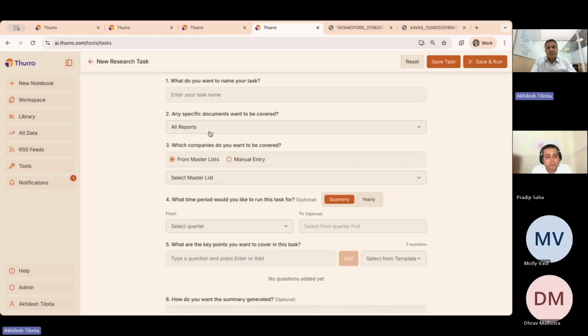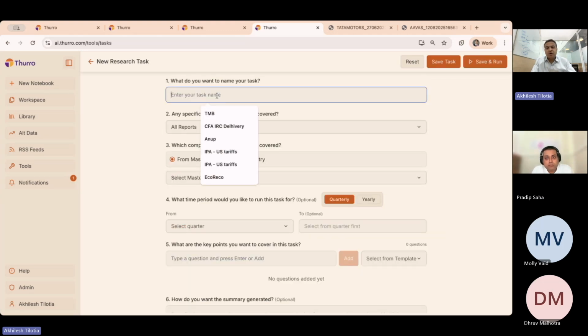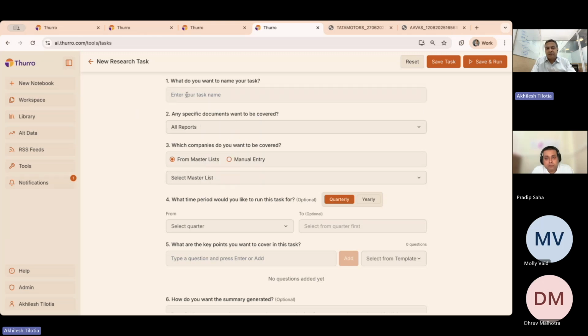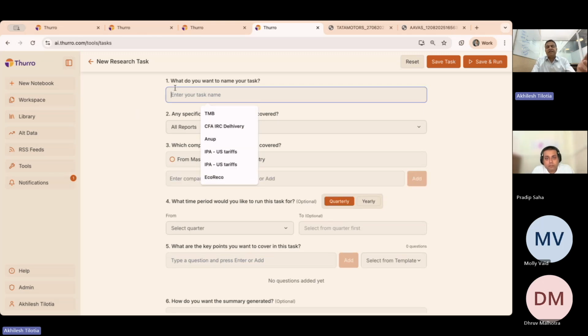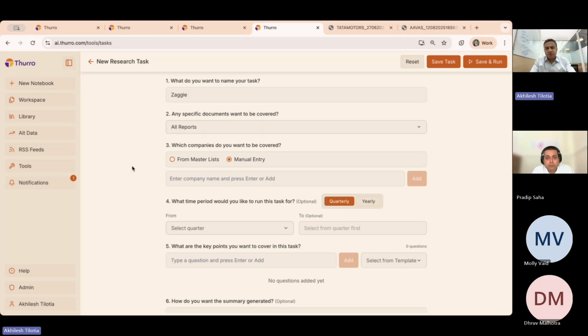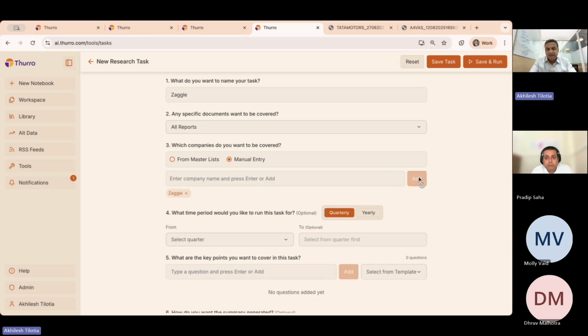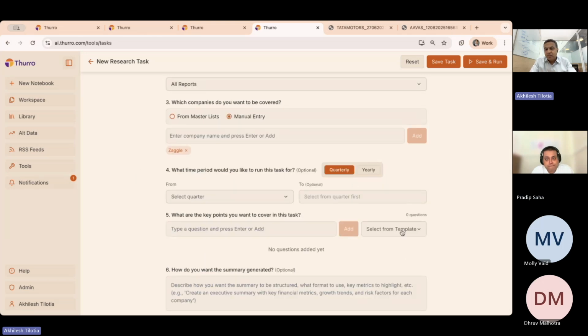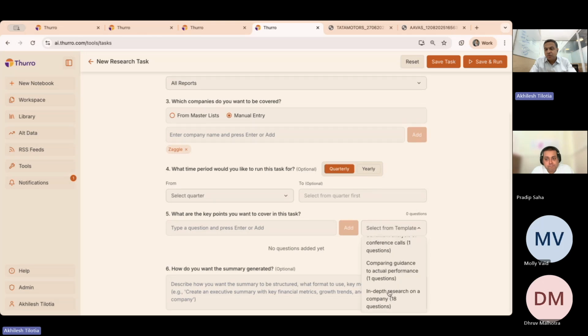The other way to do this is, let's just say you want to look at a particular company, like Zaggle, a small to mid cap company. I don't need to pick it up from a master list. I just come in here, write Zaggle and add it. So you can now see that that is the company that this will run on. I'm allowing it to run on all the reports, anything that I may have. And I'm going to a template and saying that I want to do the in-depth research, the other template that we had seen, right? Yeah.